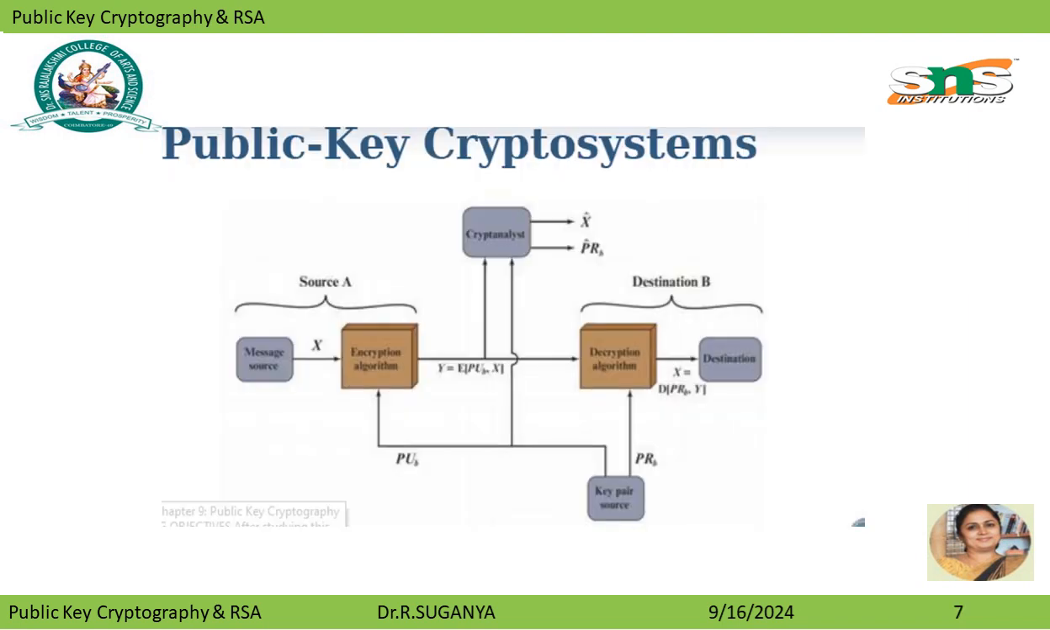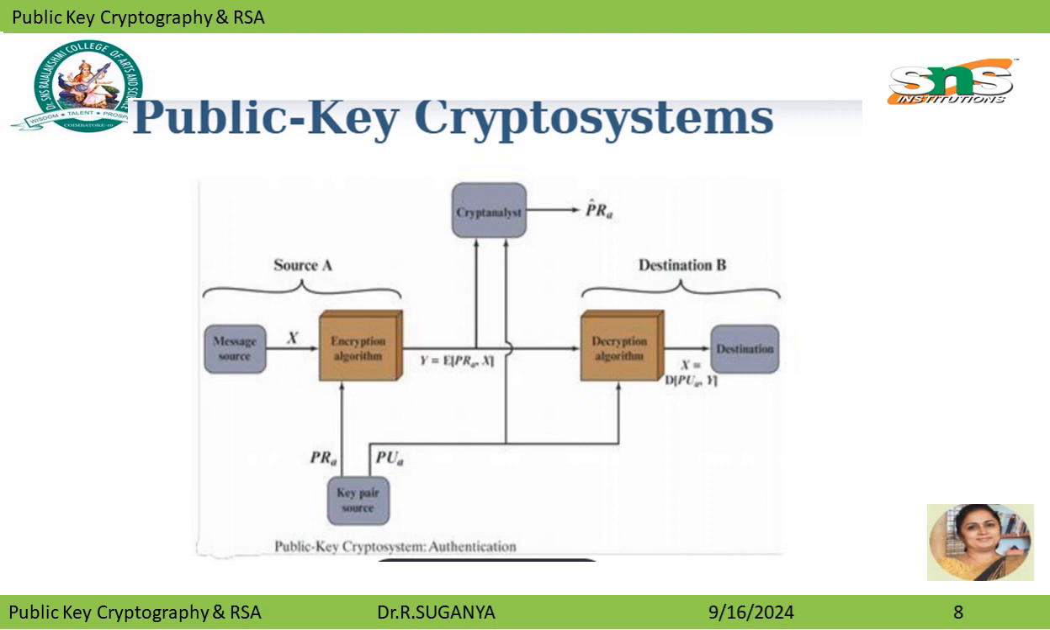Public key cryptosystems. Here the message source is given. The plain text from source A is transformed to ciphertext using the variables PU and X, where X is the source message. The cryptanalyst is shown in between the encryption and decryption algorithms. The key pair source is used for both encryption and decryption, that is PU and PR.